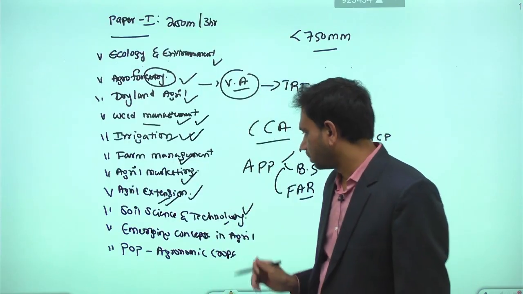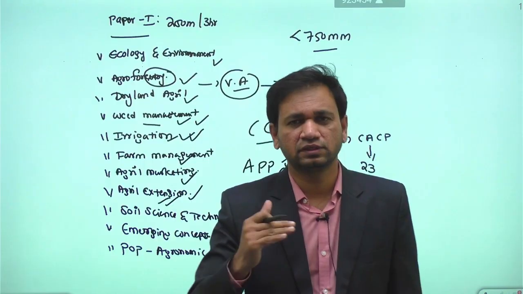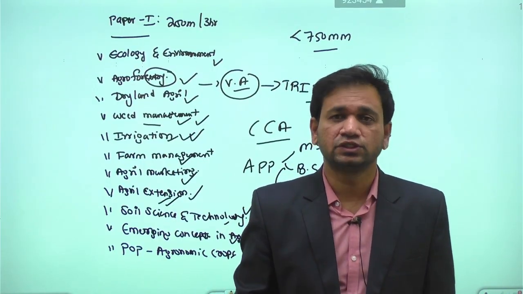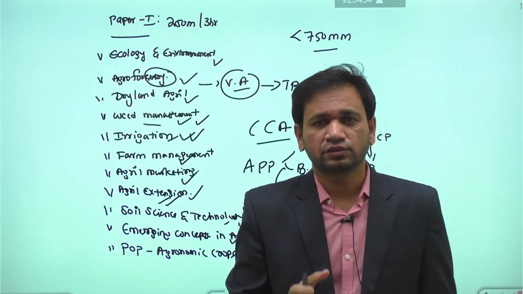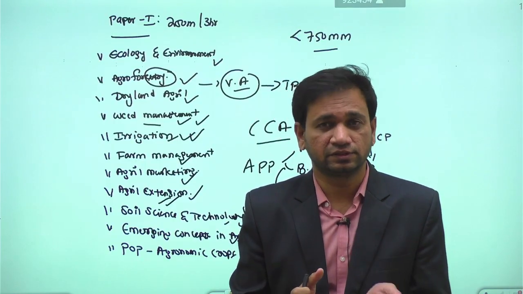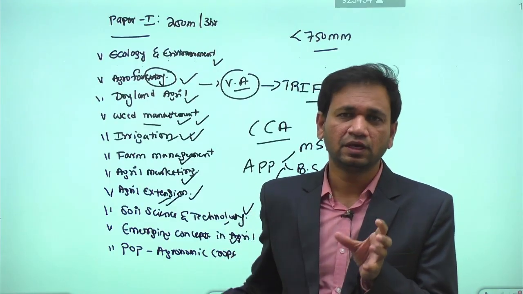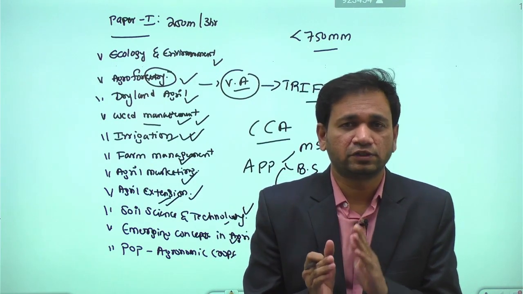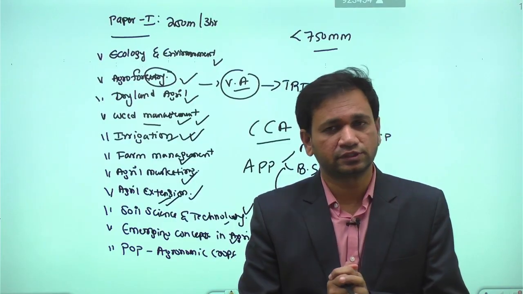Then, apart from that, we have emerging concepts in agriculture. Emerging concepts means whatever issues we see in today's newspaper: conservation tillage, zero tillage, vertical farming, polyhouse cultivation, high-tech farming, drone technology in agriculture, nanotechnology in agriculture, and the role of nuclear science in agriculture. These emerging issues will be taken up in the classes. In this topic, every year a minimum of 3 to 4 questions can come. You have to remember that we can expect a good number of questions on emerging concepts in agriculture.